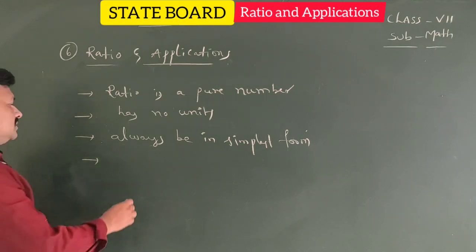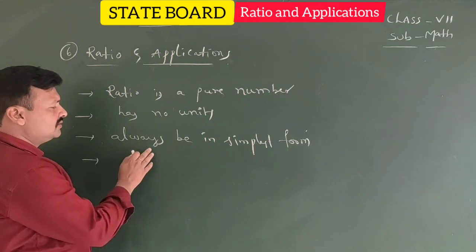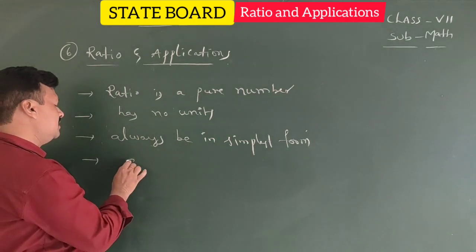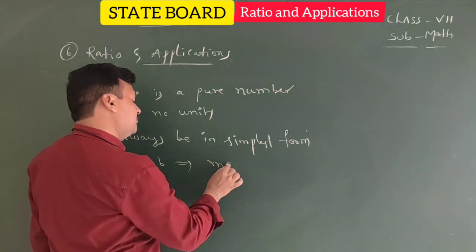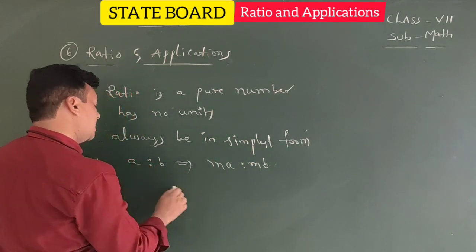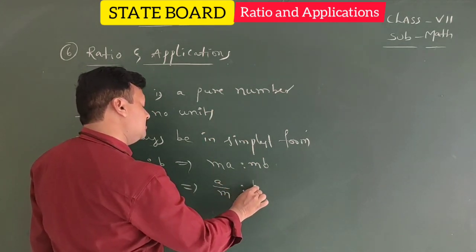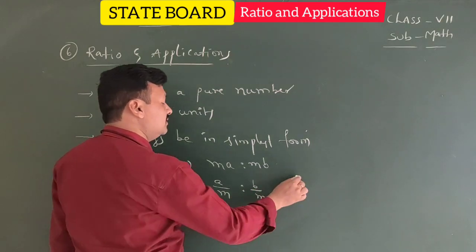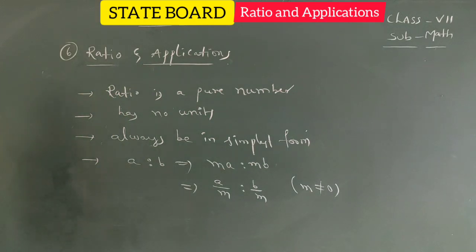Next, if the terms of the ratio are multiplied or divided by the same non-zero number, there is no change in the ratio. For example, A is to B is the same as MA is to MB. It is also the same as A by M is to B by M. Here M should not be equal to 0, non-zero number I said.